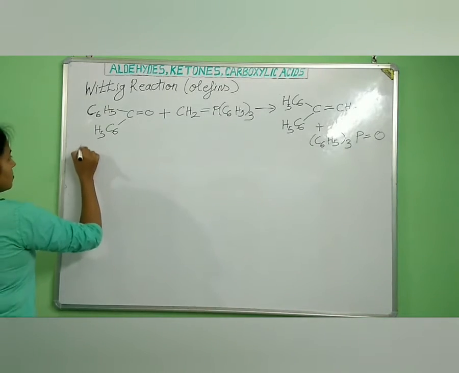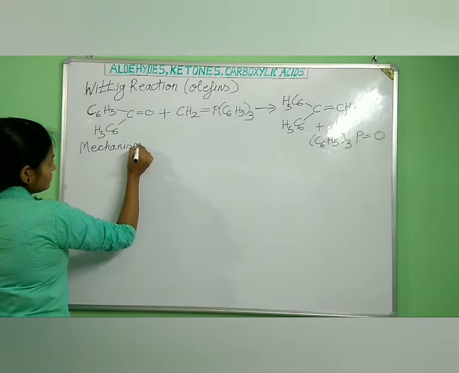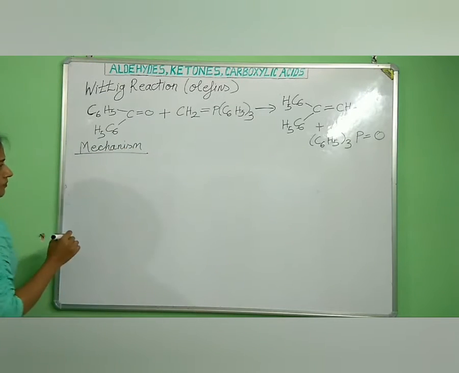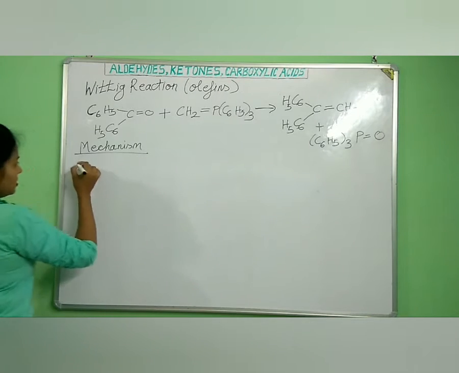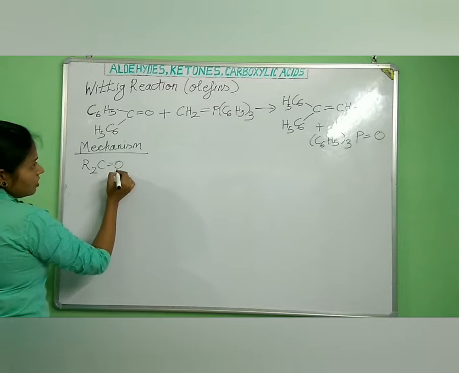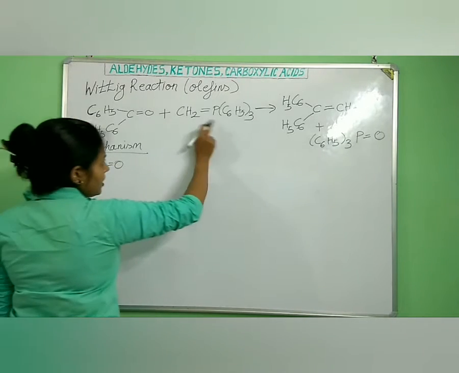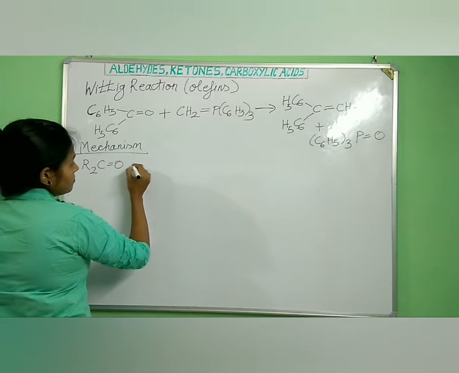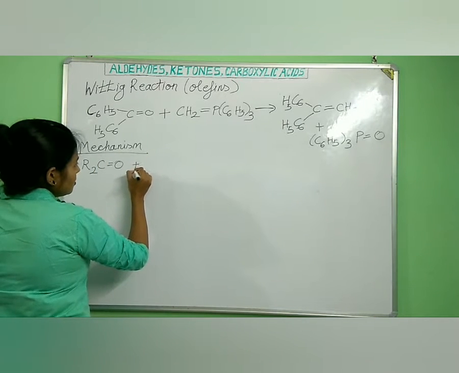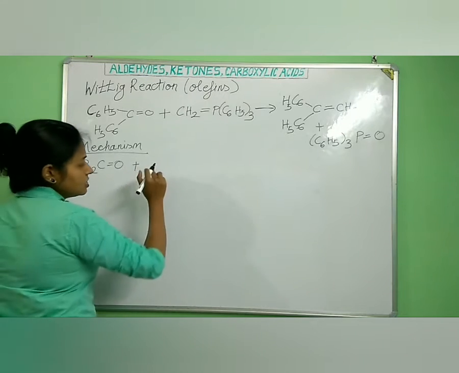Now let us come to the mechanism part. What happens if we take any aldehyde or ketone, for example R2C double bond O, plus this triphenyl phosphine methylene? This triphenyl phosphine methylene exists in two forms.